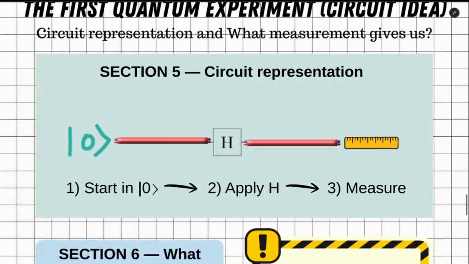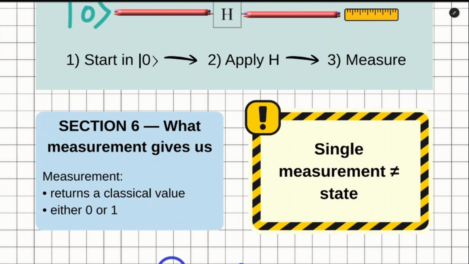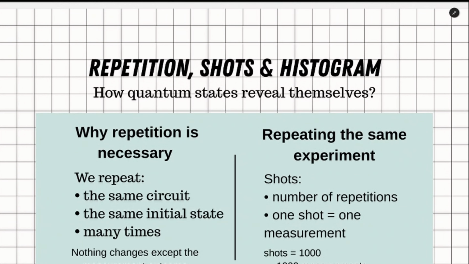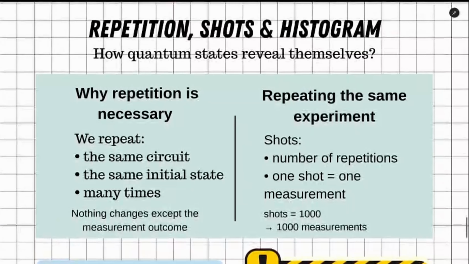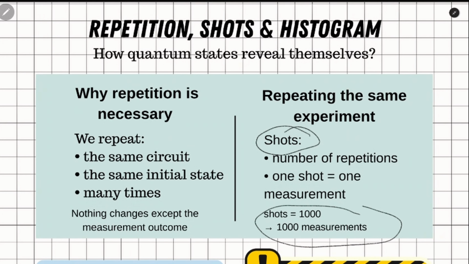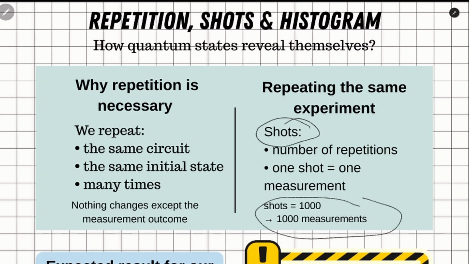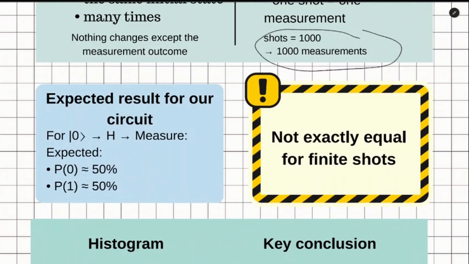You can see the representation here. And what measurement gives us is a classical value, either 0 or 1. A single run gives us one result. That result alone tells us nothing about the state. So we repeat the same experiment many times. Each repetition is called a shot. 1000 shots means 1000 measurements. For this circuit, we expect roughly 50% zeros and 50% ones. Not exactly equal every time, but close.